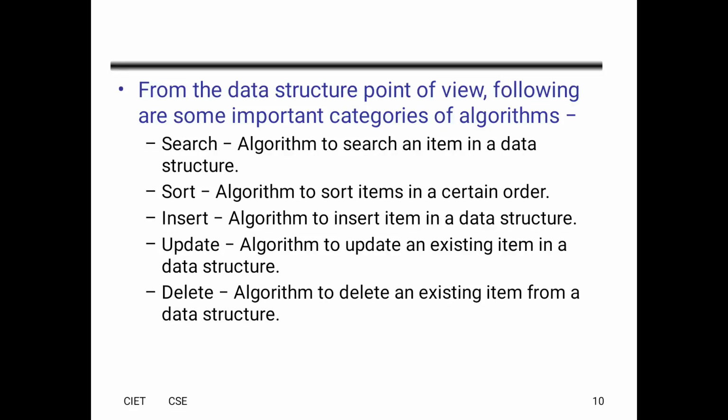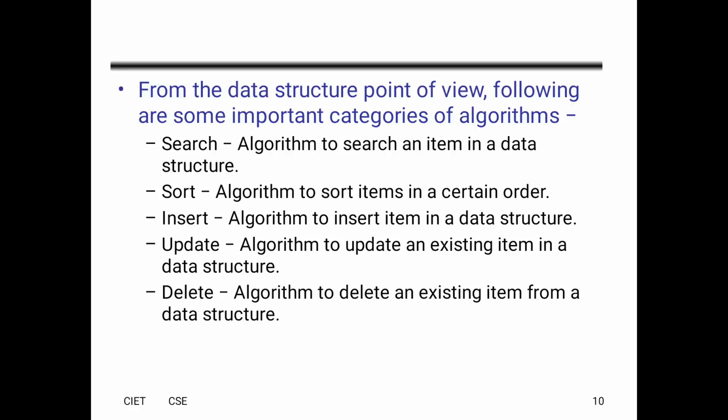So the topic is categories of algorithm and the properties of algorithm. So here we can see categories of algorithm. We have search, sort, insert, update, and delete. These are the categories of algorithm.